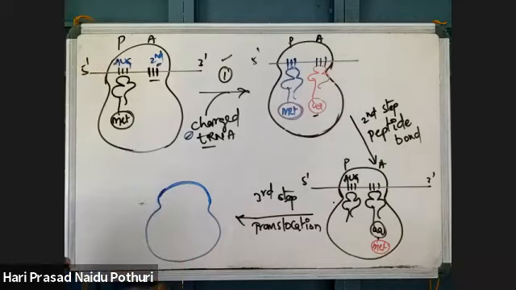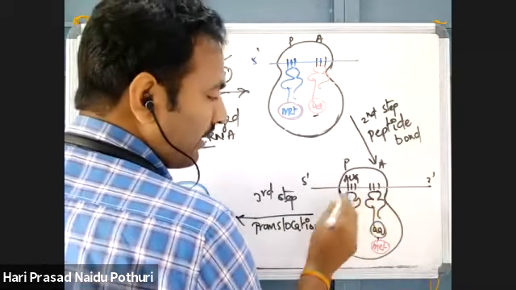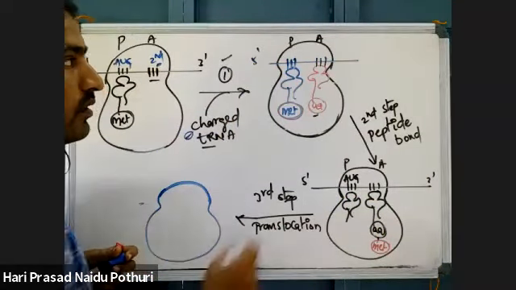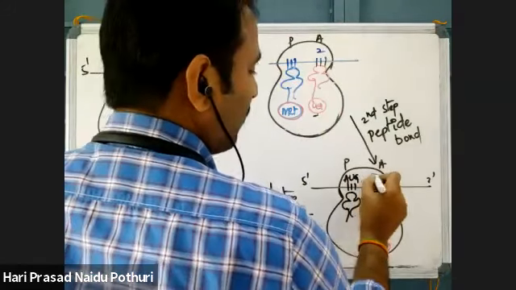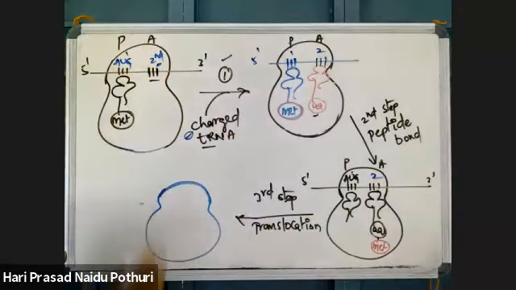Once that peptide bond is formed, the ribosome may move in the forward direction. This is the first codon, this is codon number 2.